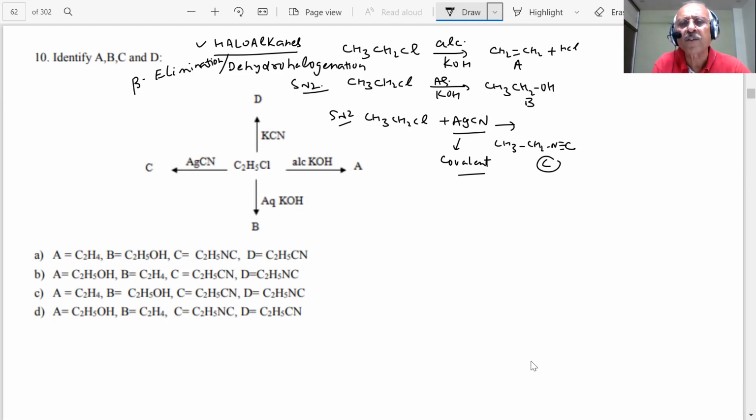Then what is the final reaction? CH3CH2Cl is reacted with KCN, student. In KCN you are saying this is plus and this is minus, so the carbon is available for the SN2 mechanism. CH3CH2CN, with triple bond between C and N, is my D. Now what is the correct answer? Option A. A is C2H4, B is C2H5OH, C is C2H5NC, and D is CH3CH2CN. Then A is the correct answer, student. The answer is A in the paper.